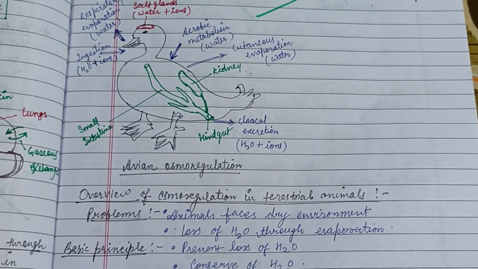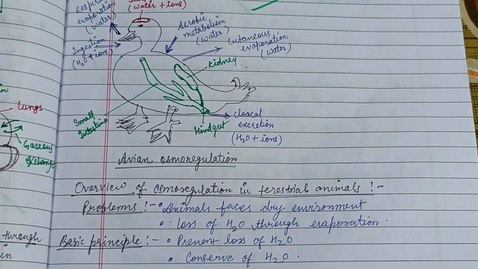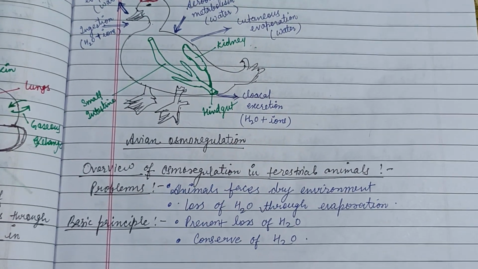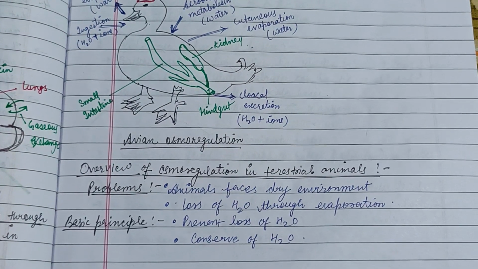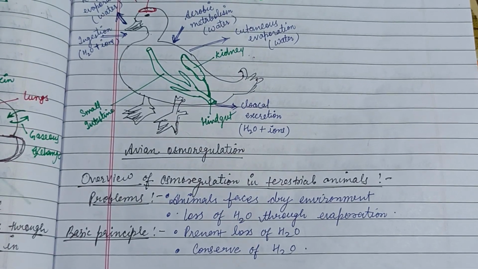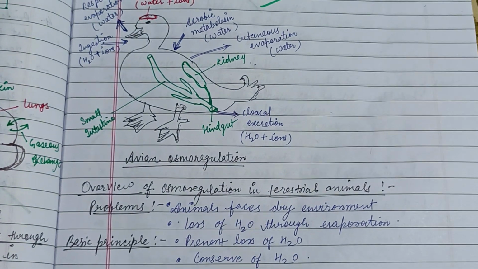So the problems terrestrial animals face are a dry environment and loss of water through evaporation, and the basic principle is to prevent loss of water and conserve water. So that is all about osmoregulation in terrestrial organisms.